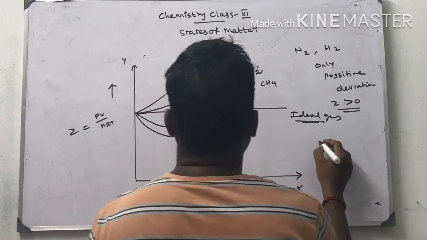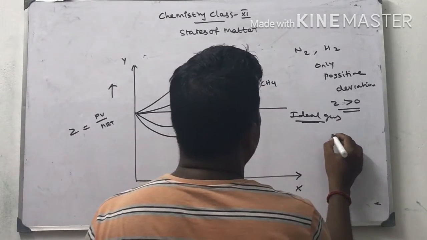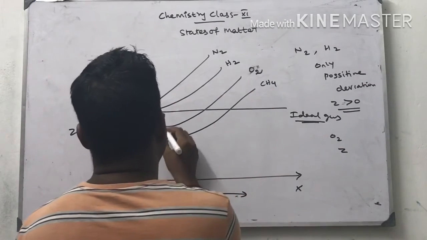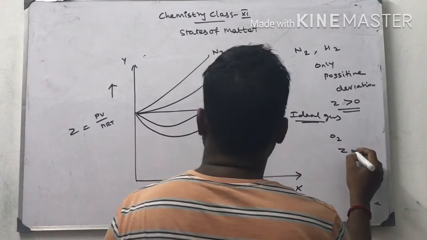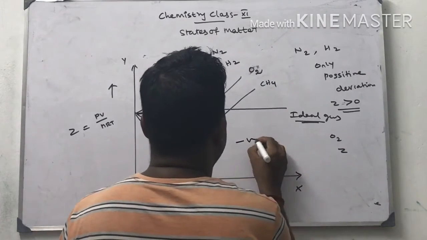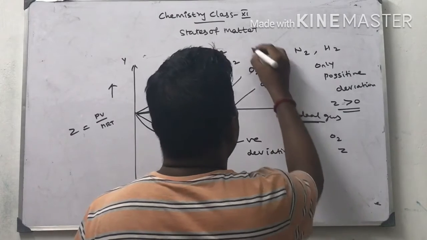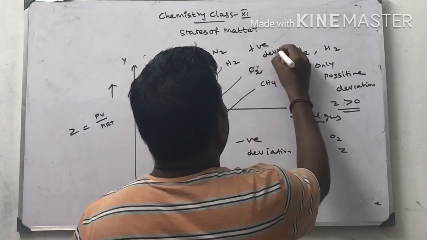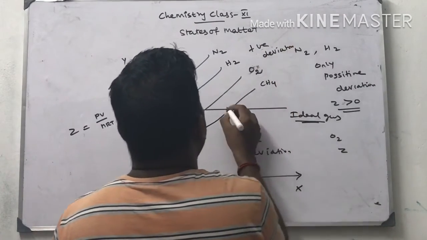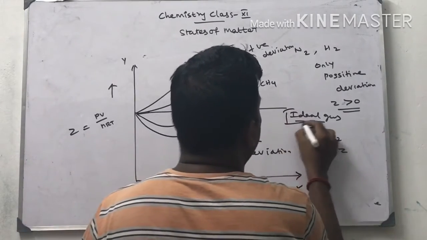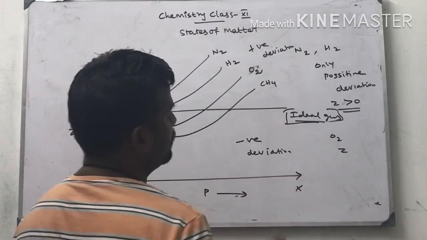Here, for oxygen and methane, Z at the start is 0 and it decreases to Z less than 0, negative deviation. This one is called positive deviation. Whenever these gases meet the ideal point, this point is called ideality, right?